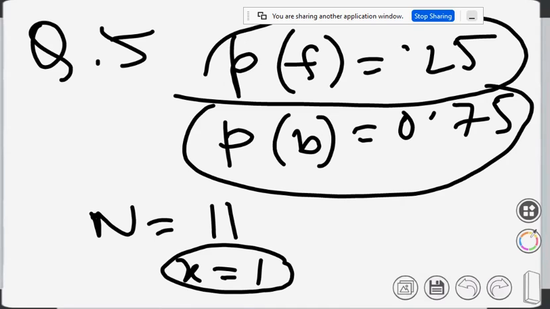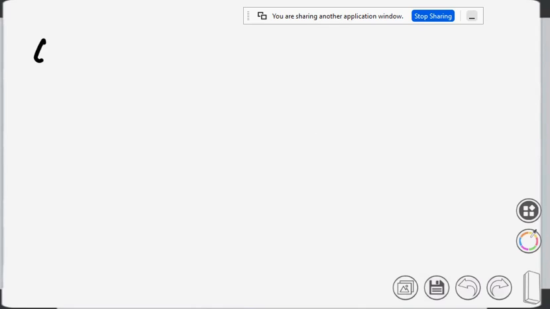Question number 7. The odds in favor of A winning a game of chess against B are 3 is to 2. What is the meaning of this? Odds in favor of A winning a game of chess against B, 3 is to 2. What is the meaning?